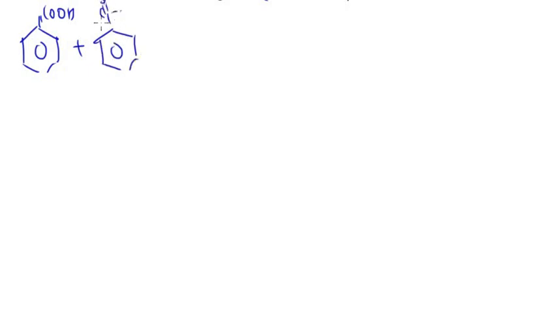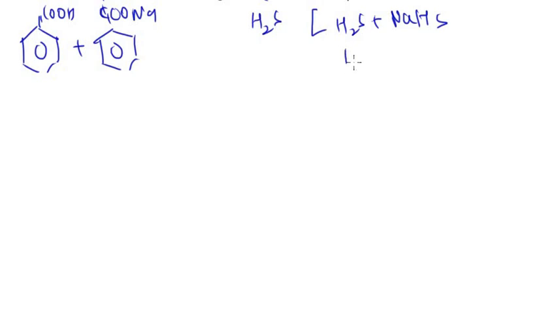So let's say we have benzoic acid, and here we have its salt, C6H5COONa. Or if we have an acid like H2S, in the case of H2S, we have H2S plus NaHS, or we have HS minus plus S minus 2.